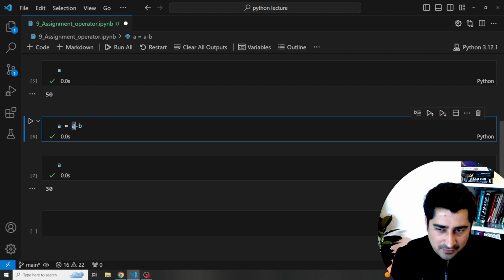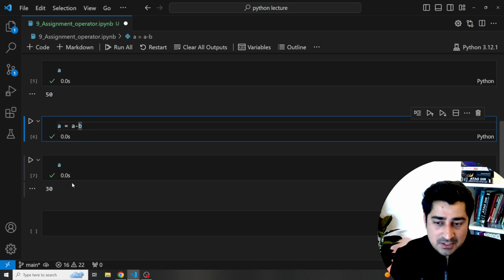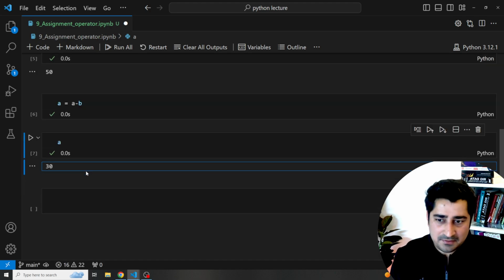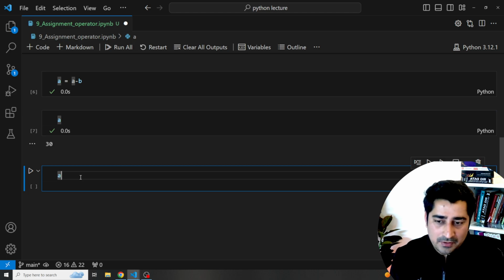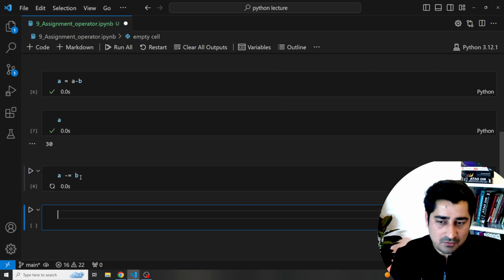So last time the value of A was 50. Okay. Value of B is what? Value of B is equals to 20. So 50 minus 20 is equals to 30. This is what I'm able to receive. Fine. Now, I'm going to write it in this way. A minus equal to B. A minus equal to B.